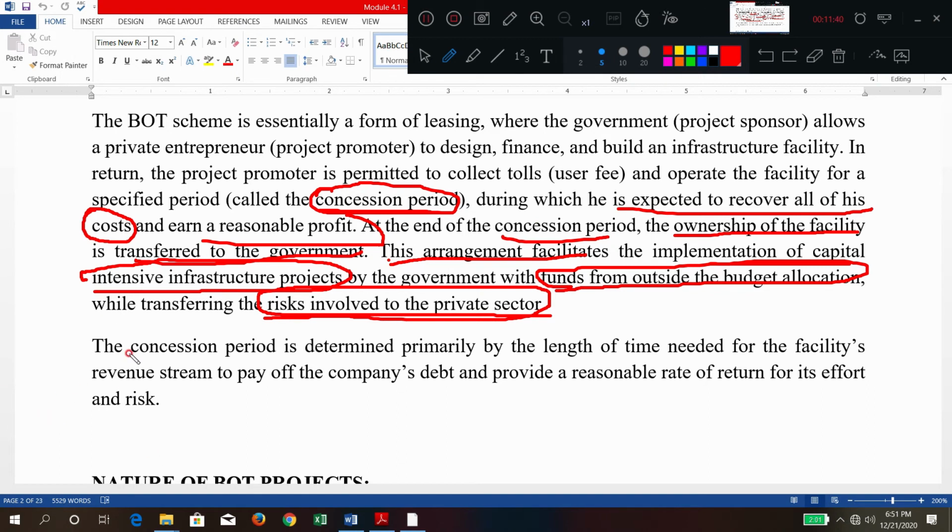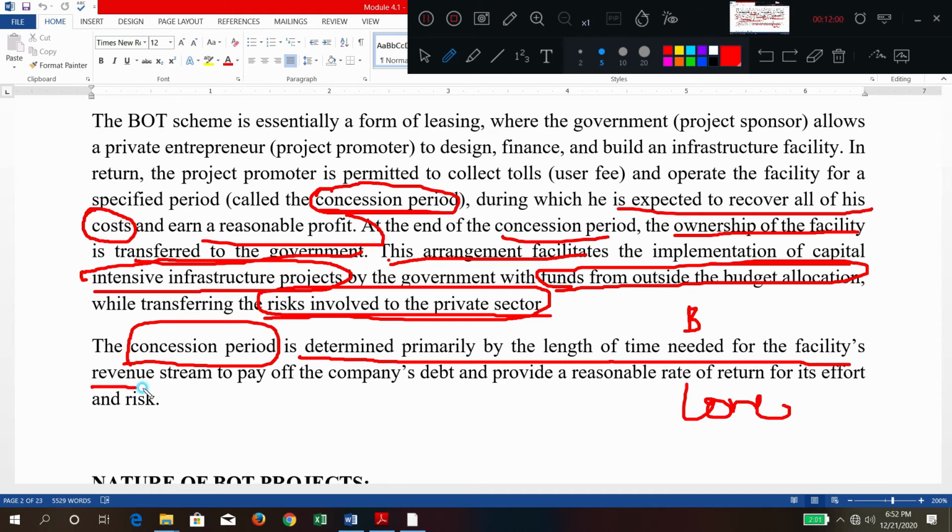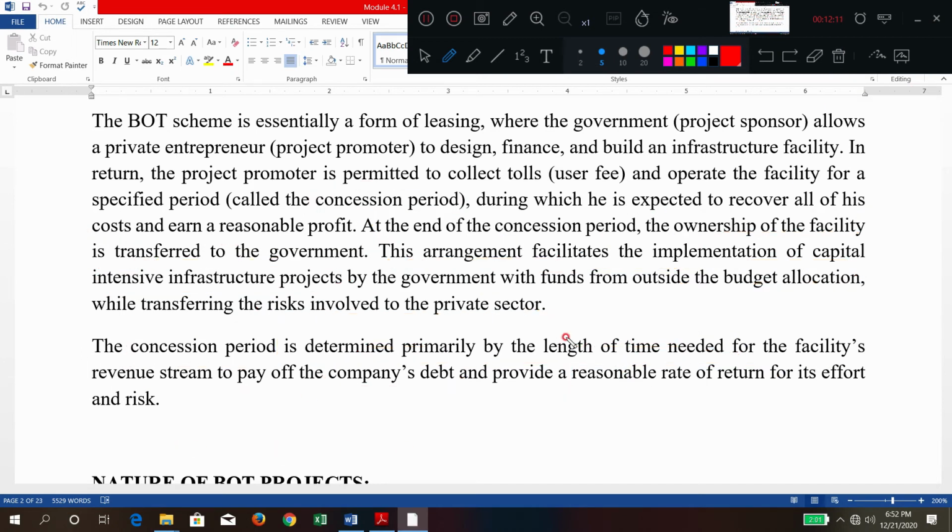So how is the concession period determined? Very important. Explain BOT, or explain the concession agreement, or briefly explain the concession period. The concession period is determined primarily by the length of time needed for the facility's revenue stream to pay off the company's debt and provide a reasonable rate of return for its effort. Means, how is the time fixed?